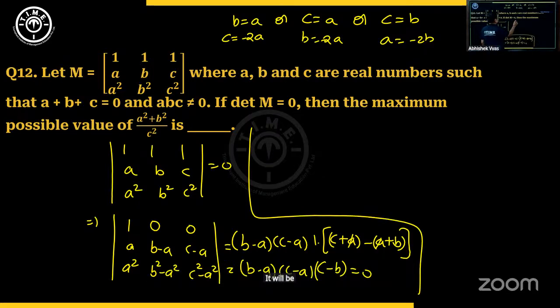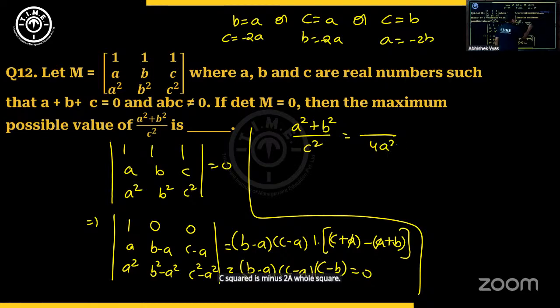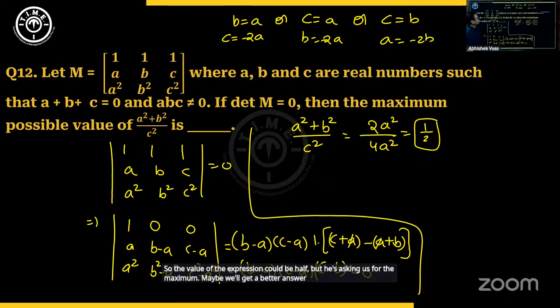It will be A square plus B square by C square. If you take the first case, C square is minus 2A whole square. A square plus B square is 2A square because A is equal to B. So it's half. So the value of the expression could be half, but he's asking us for the maximum. Maybe we'll get a better answer in the other cases.